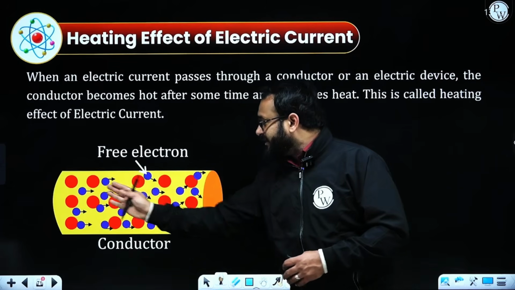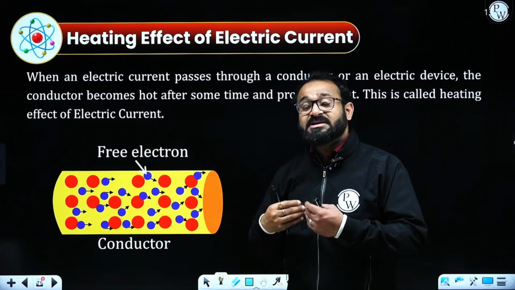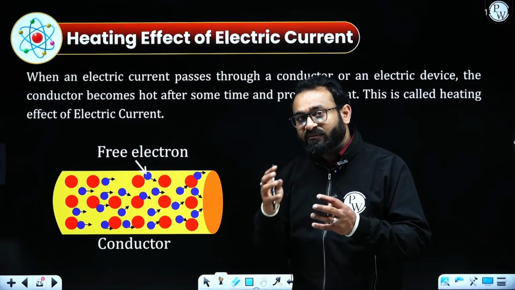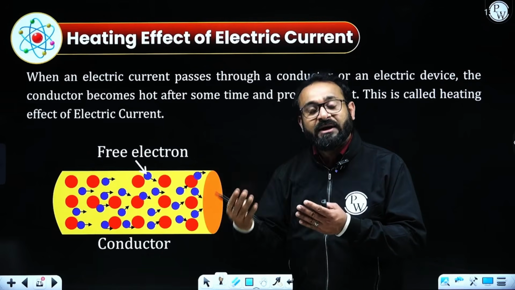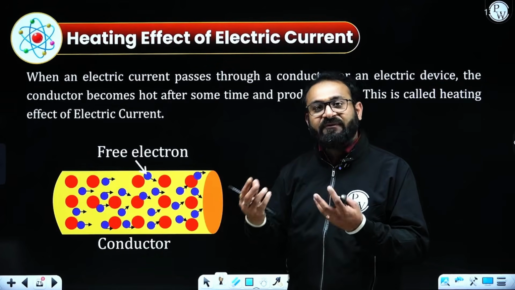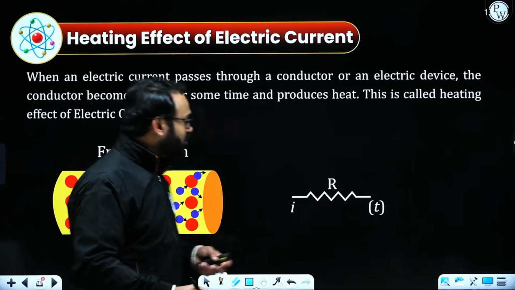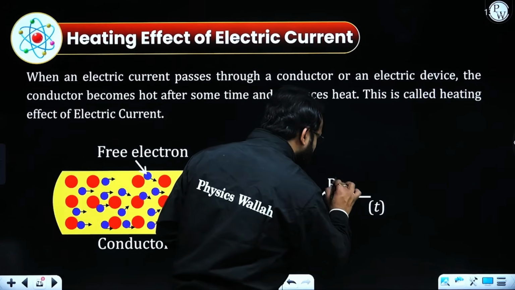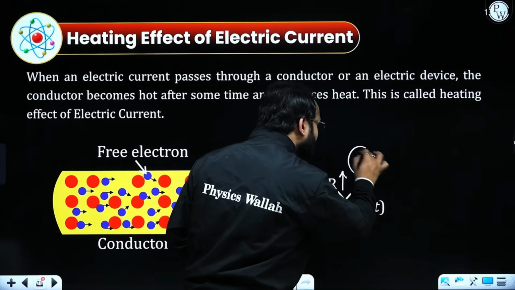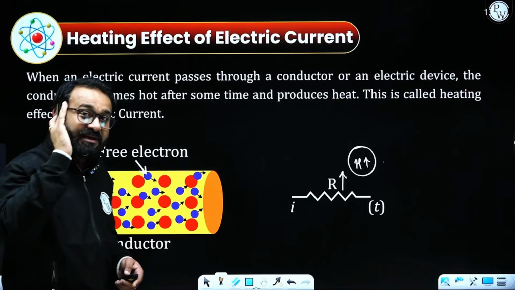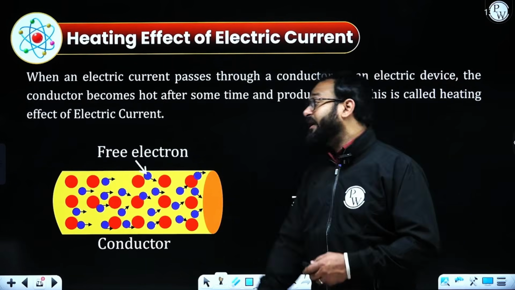The reason is, when the electrons are passing through the conductor, resistance is offered, and due to the random motion of the electrons, heat is produced. The more the resistance, the more heating effect will appear on that particular appliance. According to this diagram, if the value of resistor is high, the heating effect will also be higher. So we need to keep this in mind. We require a higher value of resistance so as to provide the heating effect.